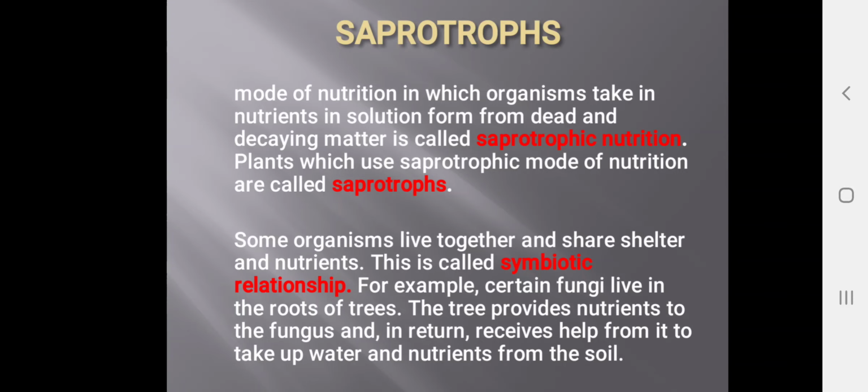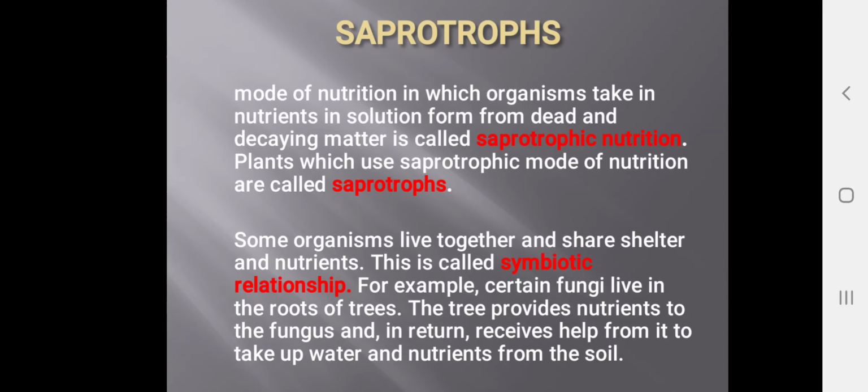Some organisms live together and share shelter and nutrients. They are said to be in a symbiotic relationship. They share their shelter and nutrients with each other. So that's why they are said to be in a symbiotic relationship.